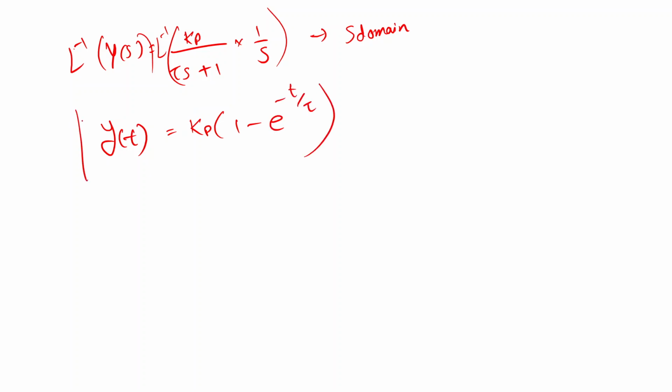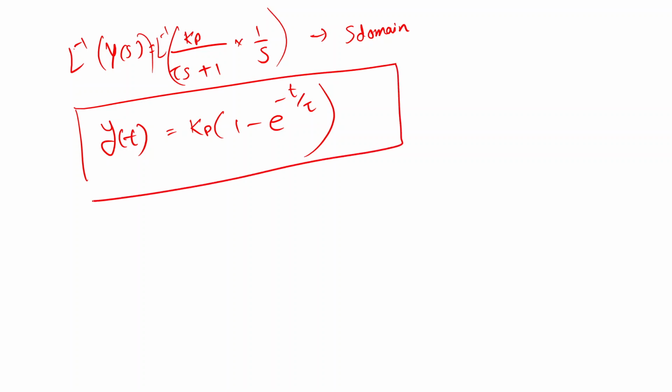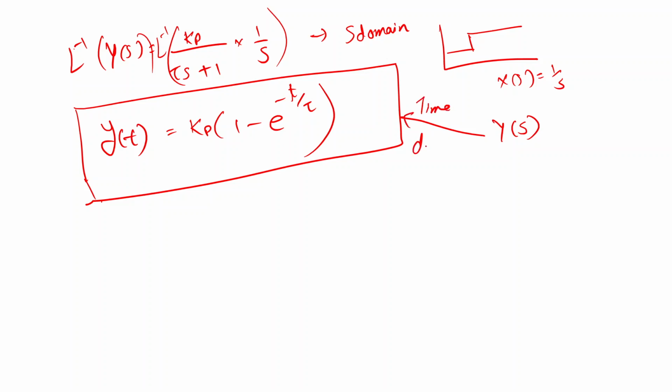So this is the output equation if I am giving a step input to my system. The input to the system was the step input, that is 1 upon s, and corresponding to that we get some y(s), and this y(s) in the time domain is denoted by this equation, y(t) is equal to Kp into 1 minus e raised to minus t upon tau.